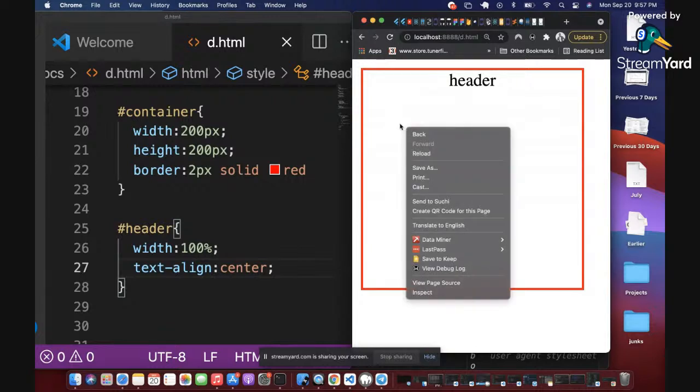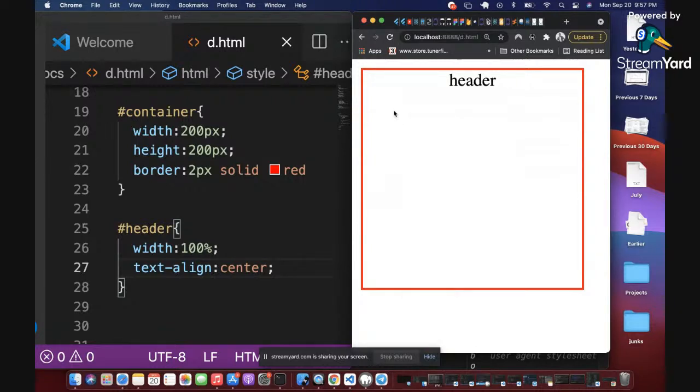So how do I explain this so that it's clear? If you remember, your screen is made up of a resolution. If you have gone to your system settings, display, you will see your system resolution. It could be 1240 by 1080p. It could be 760 by something. So when you are specifying your dimensions in px, you are specifying the exact pixels that they should occupy on the screen.